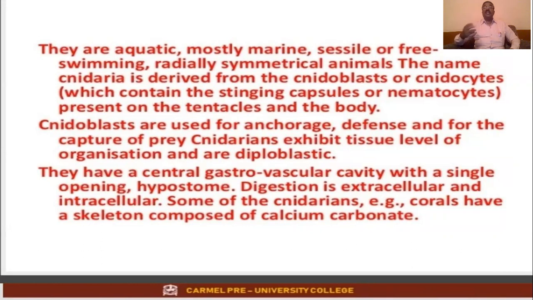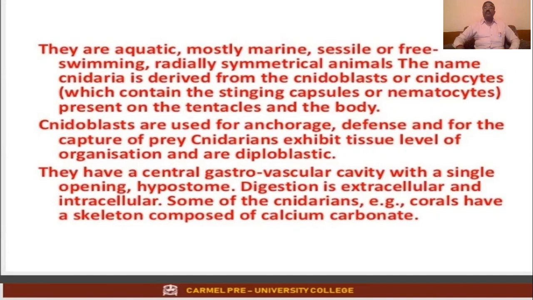Why is it called Cnidaria? Coelenterates are also called cnidarians because of the presence of cnidoblast or cnidocyte cells, which contain a stinging capsule or nematocyst, present on the tentacles and the body.